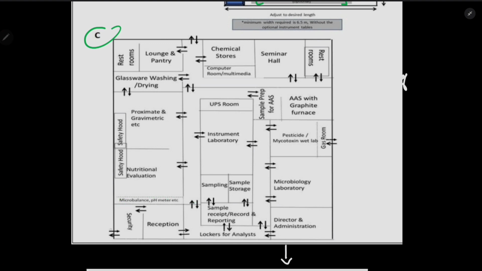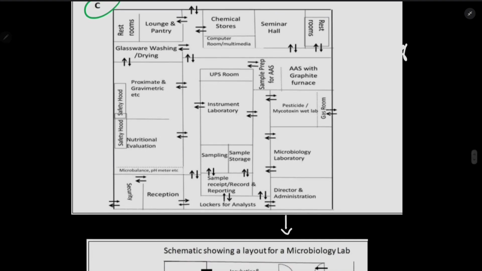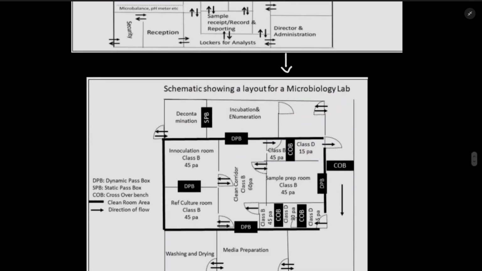Security and reception will be here, so any person who is coming in will come through this. And lockers for analysts, sample recording and reporting will be there, and sampling and storage, which I have told you about, like room 2 and room 3, will be mentioned here. And as I told you, the restroom is here, and where is the microbiology lab? It is way under this, because we need to keep it separate in order to avoid cross contamination. So this is the outline of the microbiology lab.